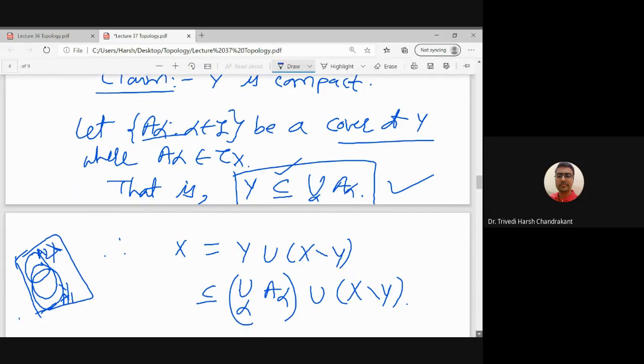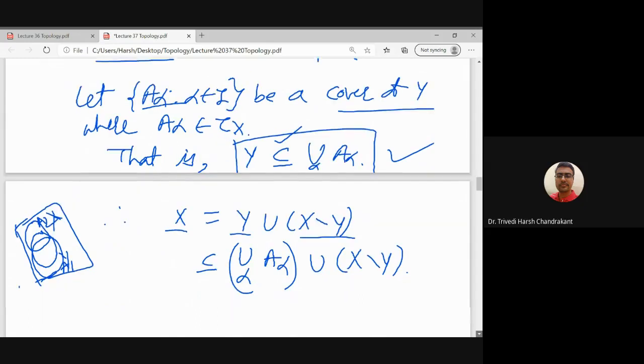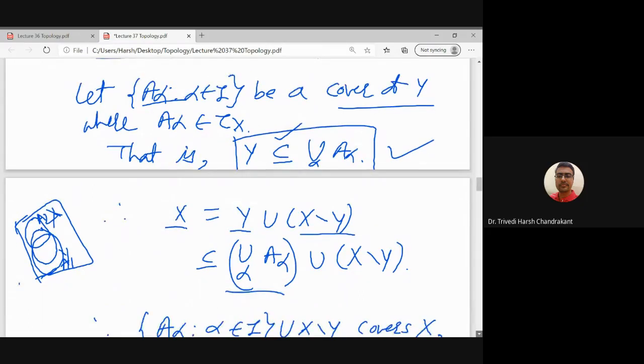So we know that X we can write as Y union X minus Y, right? And if Y is covered by A1 and A2, then A1 union A2 union X minus Y will cover X, right? So this is a particular case when Y is covered by two elements, but in general Y is covered by any arbitrary collection alpha.